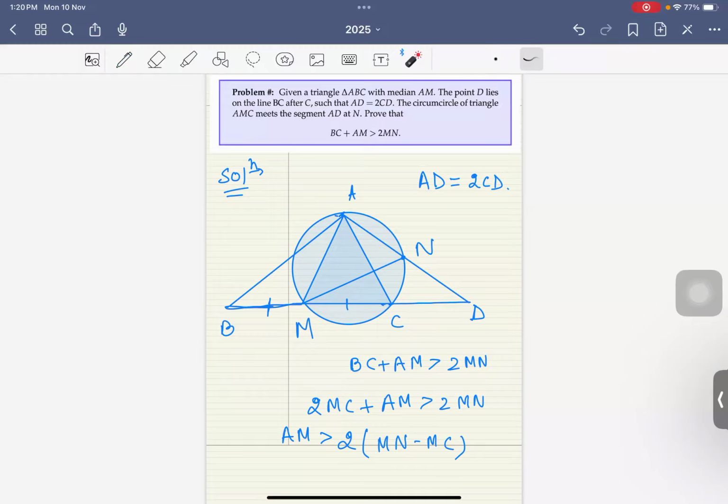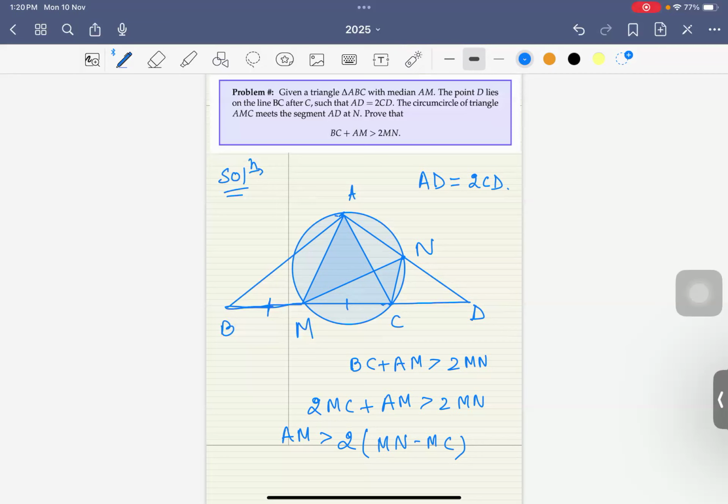This is nice because if you look at this, MN and MC are sides of a triangle MNC, which means that I must join this line, right? So I must join this.